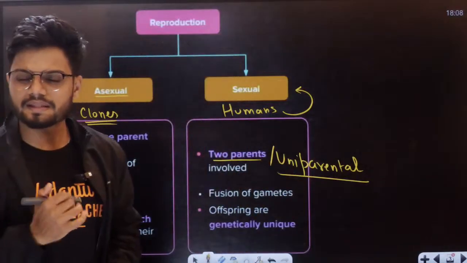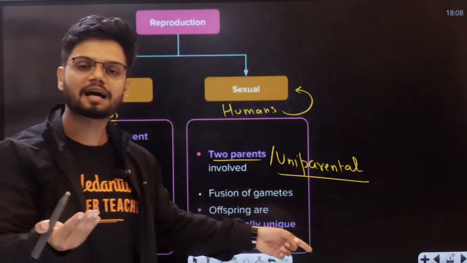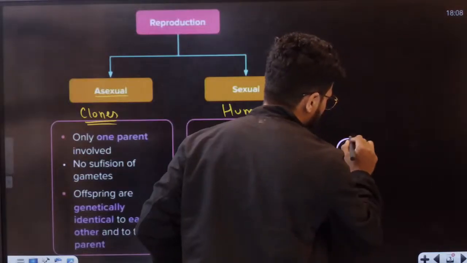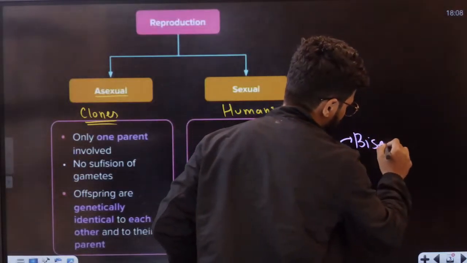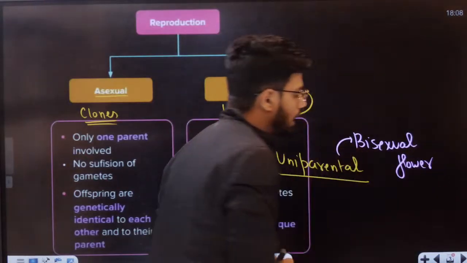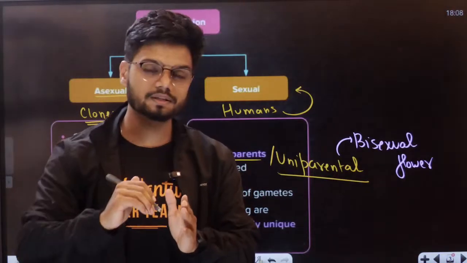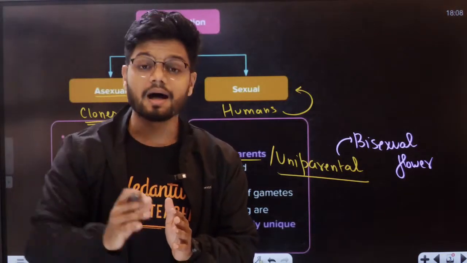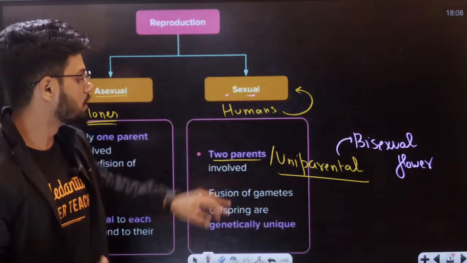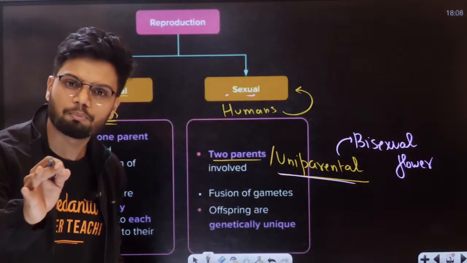Can anyone give me an example of uniparental? It is possible. All of you know, students, a bisexual flower. Yes or no, students? A bisexual flower is one flower, and a flower has both the sex organs. So if an organism has both the sex organs, then it can undergo sexual reproduction. So it can be uniparental and biparental, both are possible.